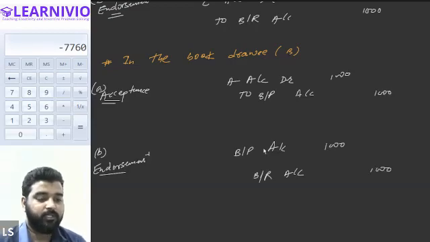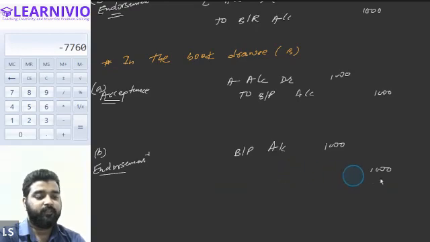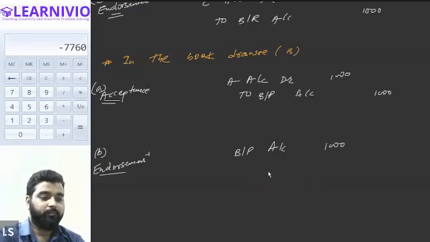Tell me everyone, is this clear? Bills payable account will be debited, bills receivable will be credited. See, if the endorsement had not taken place, if he had to make the payment of the bill, then he would have to enter the transaction like this: bills payable account debit to either cash account or bank account. But because he is not required to make the payment, therefore he will be recording it as bills payable account debit to bills receivable account.